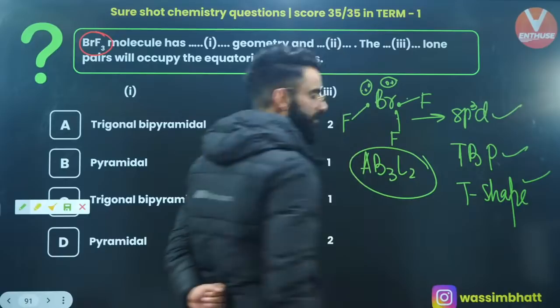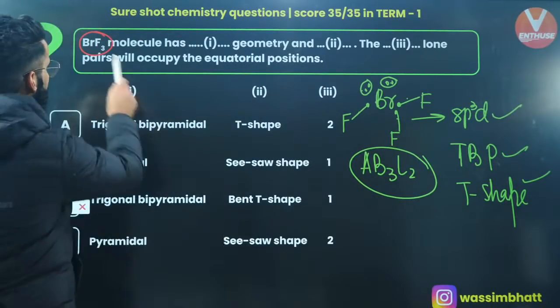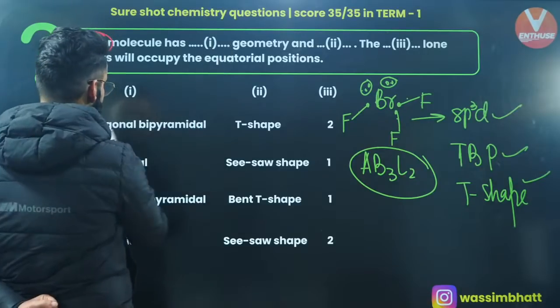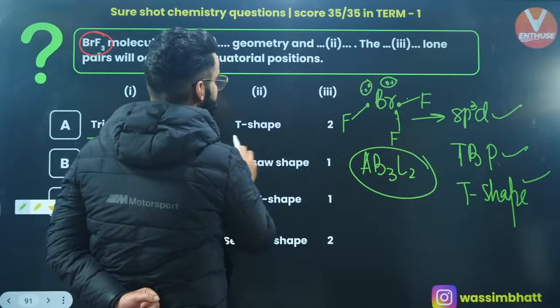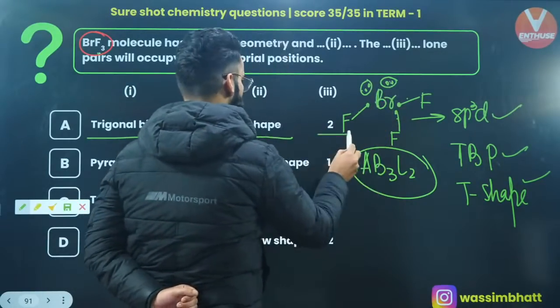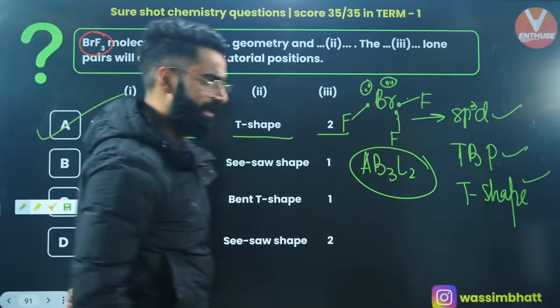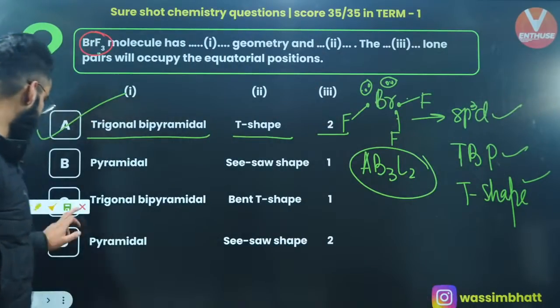These are the features of BrF3. So just match it now. BrF3 molecule has trigonal bipyramidal geometry. Okay, and second, T shape, right? Third, lone pairs. How many lone pairs? 1, 2. 2 lone pairs on bromine. So option A is the one which is correct, right? Absolutely, it's perfectly right.